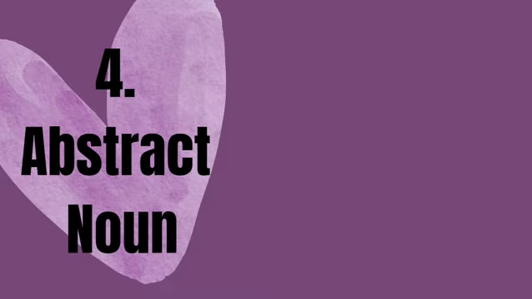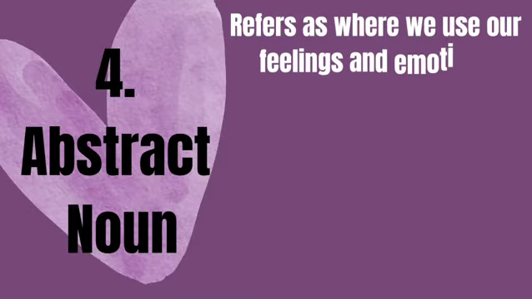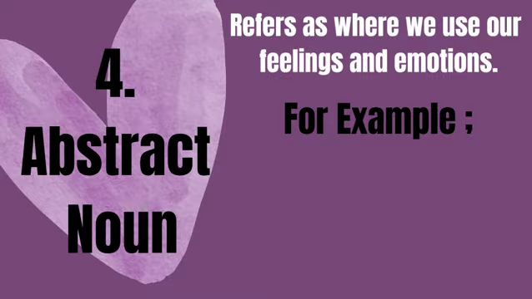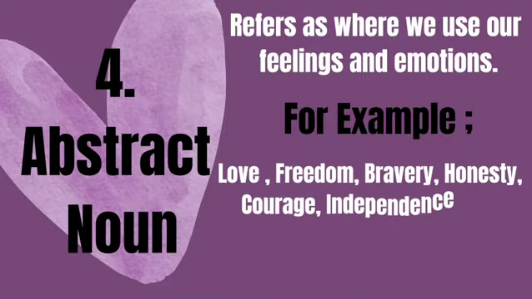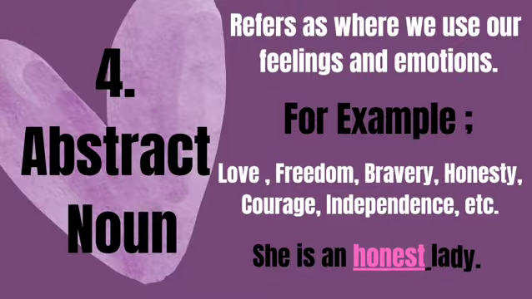Fourth type is abstract noun. It refers to things where we use our feelings and emotions. For example, love, freedom, bravery, honesty, courage, independence, etc. She's an honest lady. Here, honesty is an abstract noun.